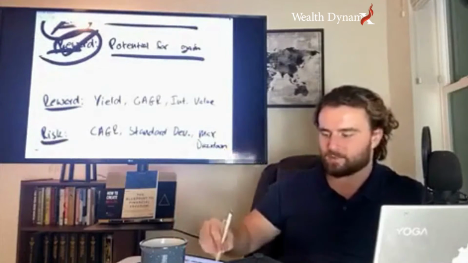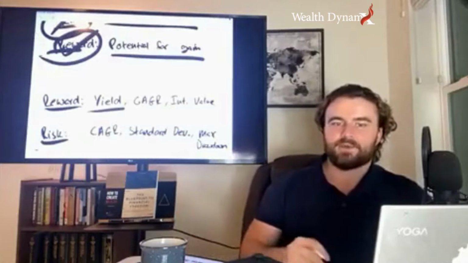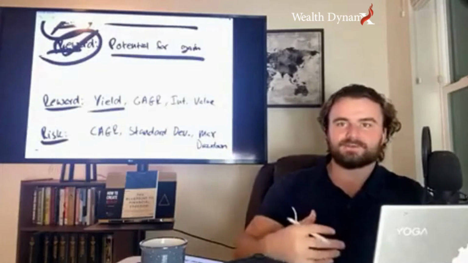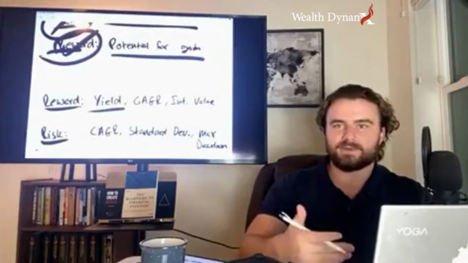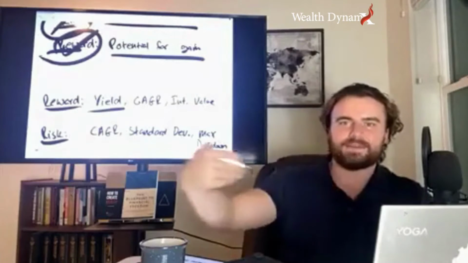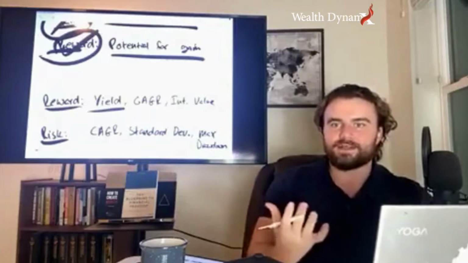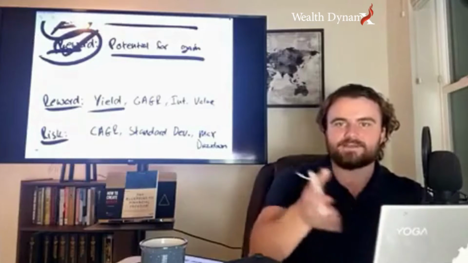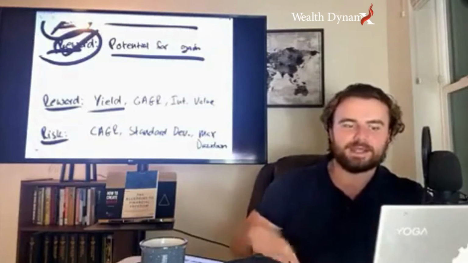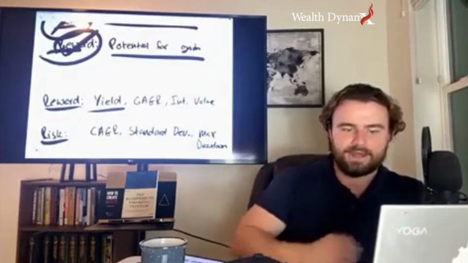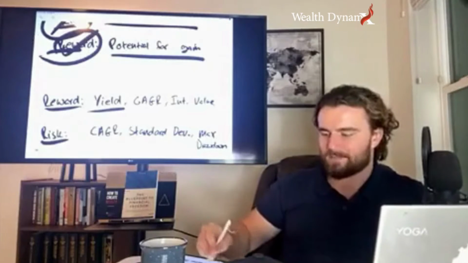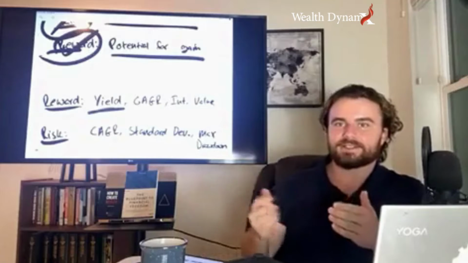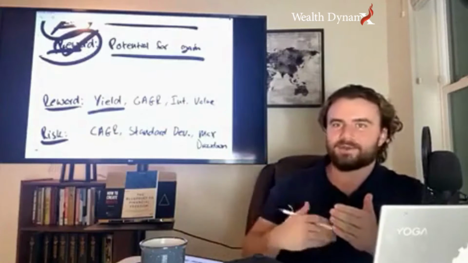The first thing I look at is the yield. What is the annual amount of dollars that I'm getting from this investment divided by the amount that I put into it? So if I put in $100,000 and it pays me 10 grand, 10,000 divided by 100,000 is 10%. That's a 10% yield. That's the first thing I'm looking at: what am I actually getting in dollars? If it doesn't pay me a yield, I'm not doing it.